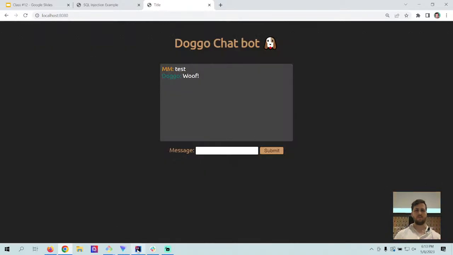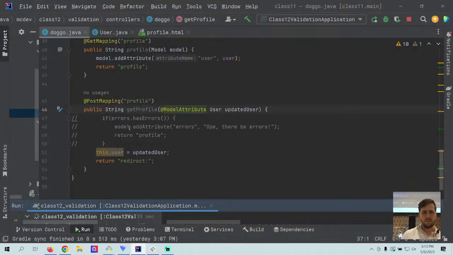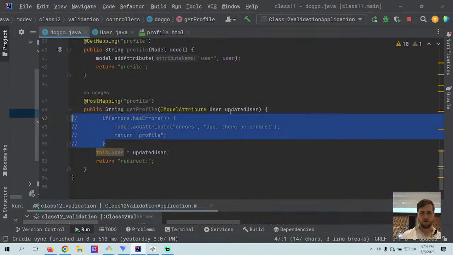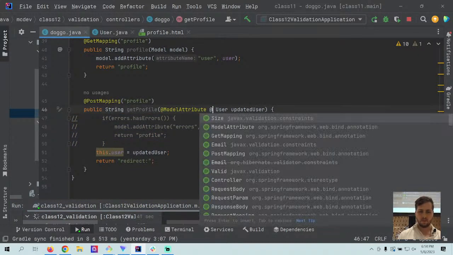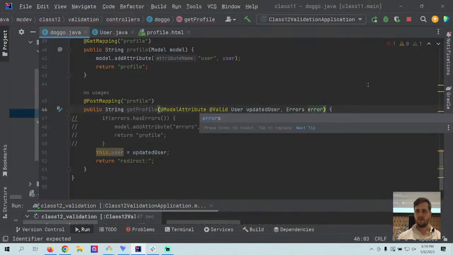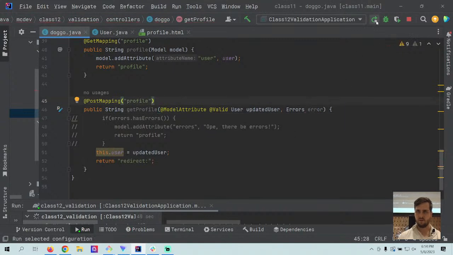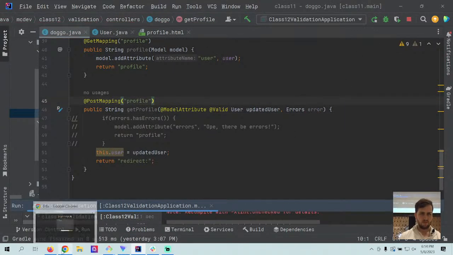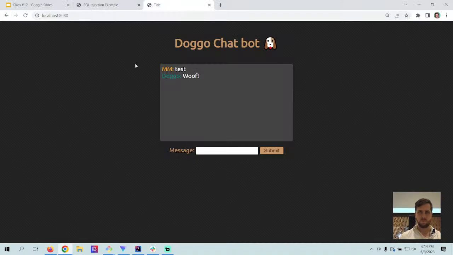Yeah, all right, it's working. So it looks like we will need the @valid as part of the controller as well as the errors object, and that is to trigger the response from the model.